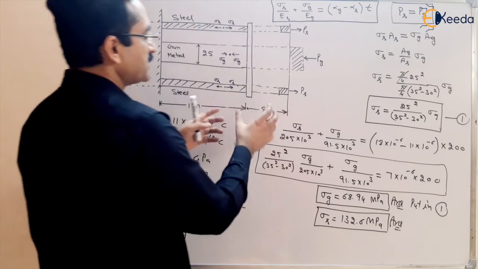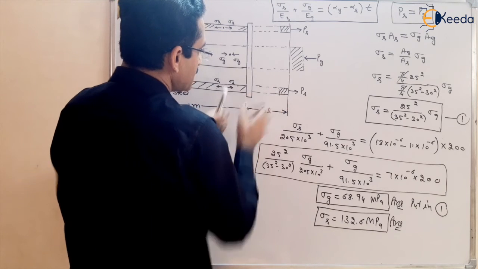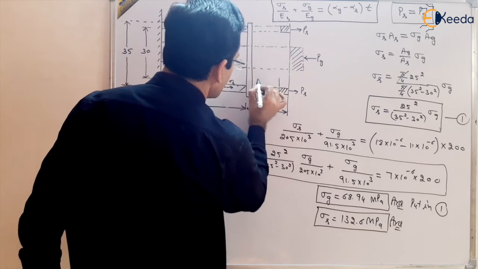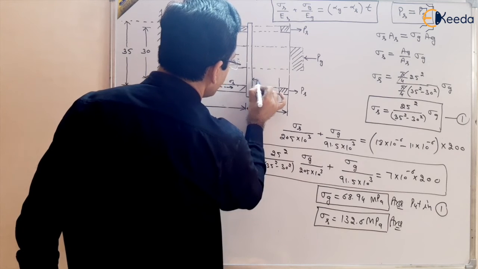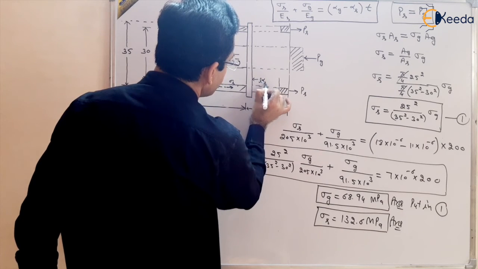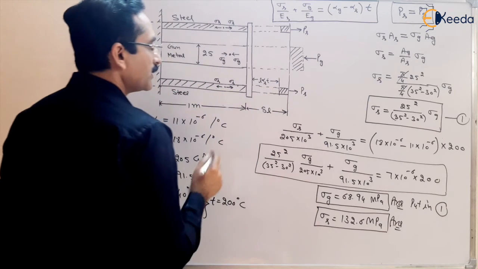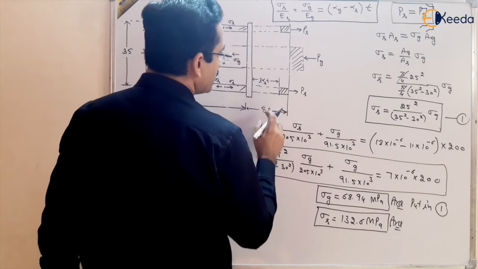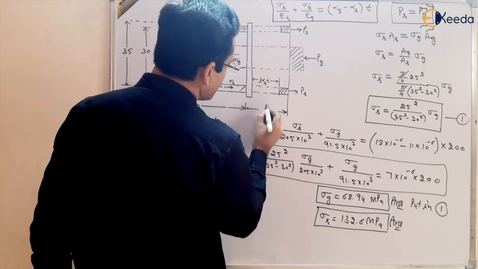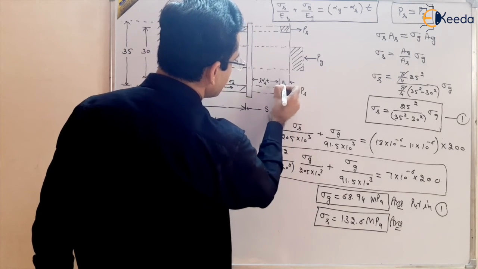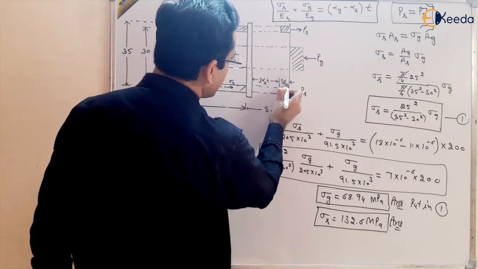There is free expansion of steel, L alpha S T of steel, plus some expansion due to this load PS, which I am writing as delta LS.